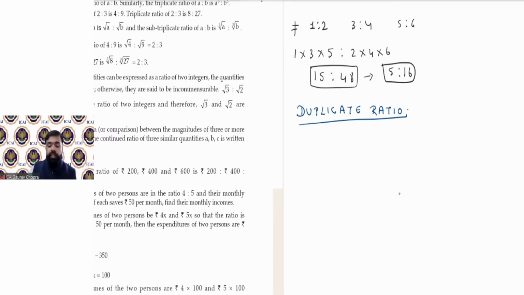लेट अस अंडरस्टैंड दिस. तो इफ A is to B is the given ratio, then the duplicate ratio will be A square. A square. तो A कितनी बार आ गया? 2 टाइम्स आ गया. A multiplied by A becomes A square.